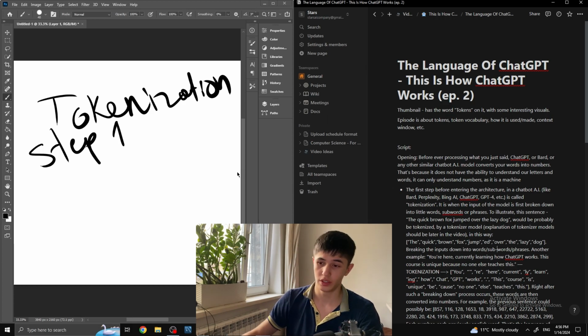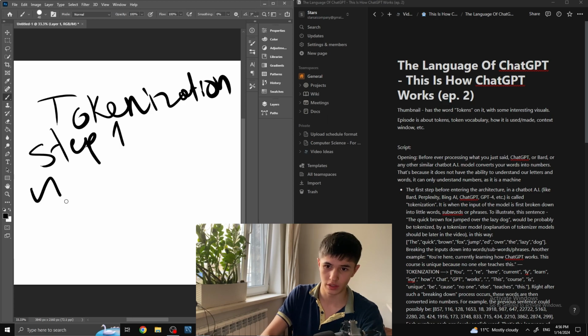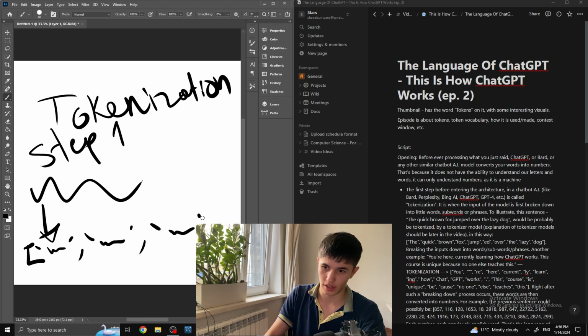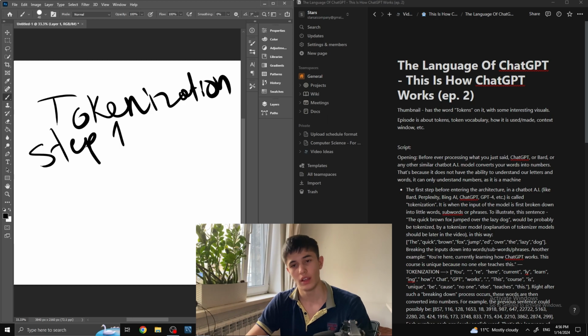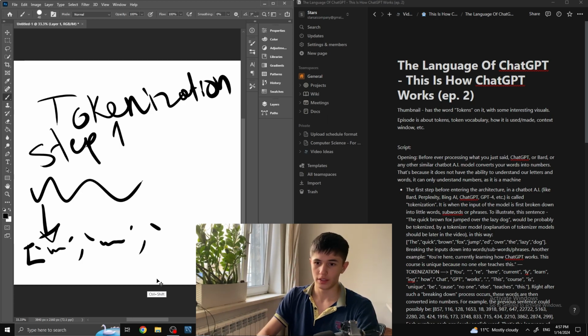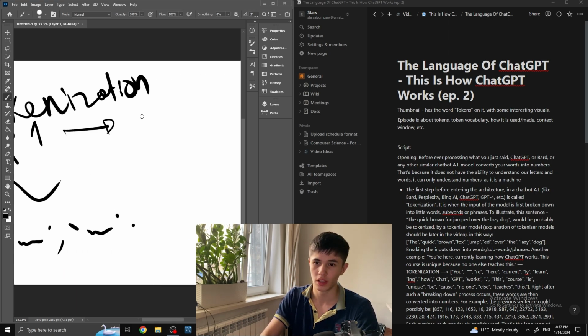So yeah, that's the process. Step one is take your fantastic sentence and convert it into a list of different pieces, and so on. That's the first step of tokenization, breaking it down into tokens. And then the second step, actually I'll keep that beautiful illustration, is converting that into numbers.